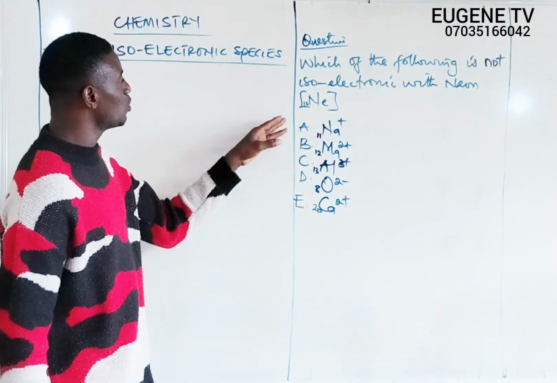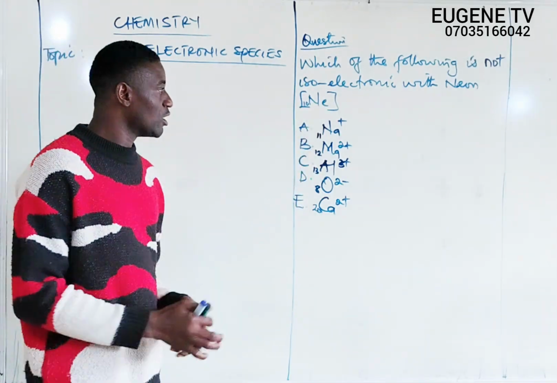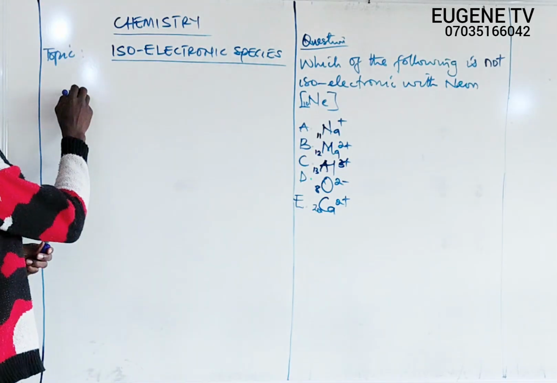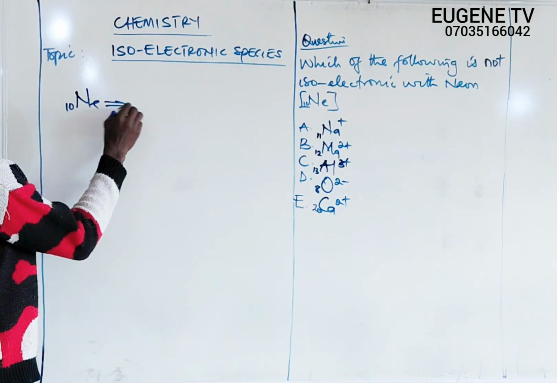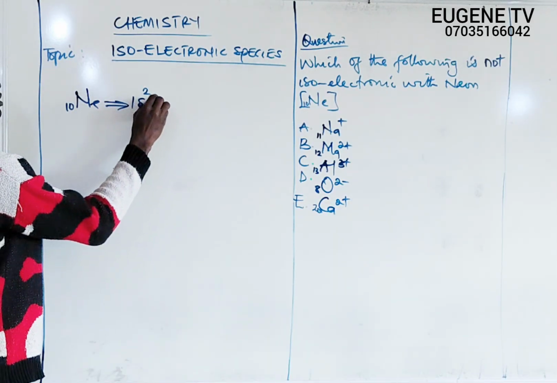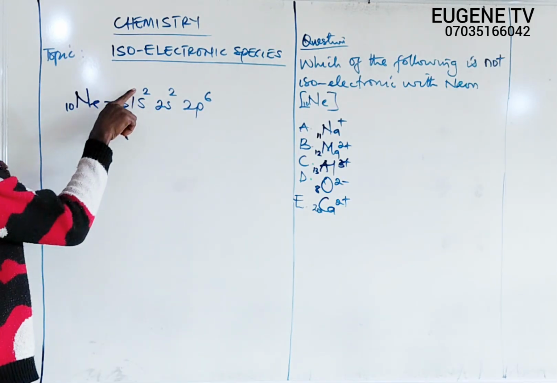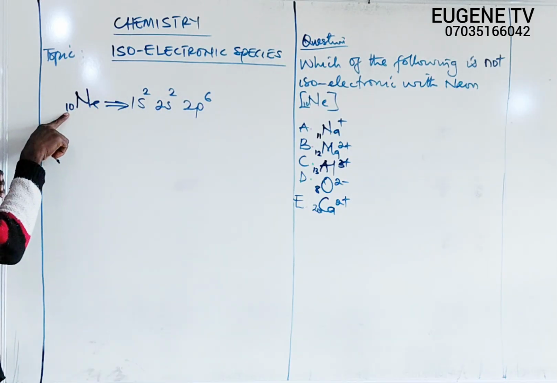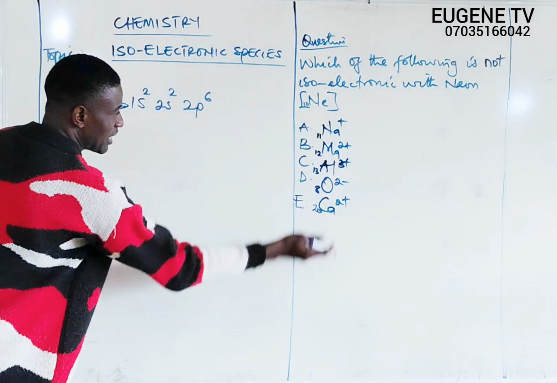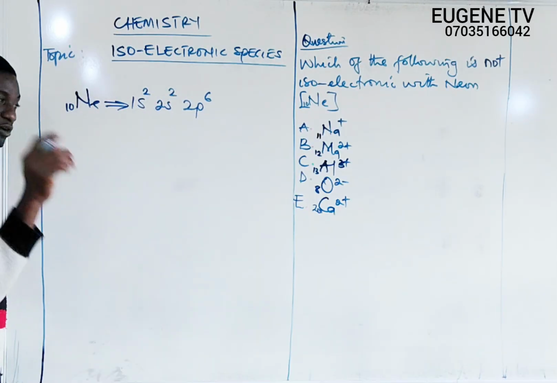And the question says we should look at one of the particles here that is not isoelectronic with neon. We know that neon has atomic number 10, and if we write the electronic configuration, we have 1s2, 2s2, and 2p6. Remember, if you count the superscripts, the numbers on top of the letters, the total must always be equal to the atomic number. So which of these particles, whenever we write the configuration, will have a configuration that is not the same as that of neon?